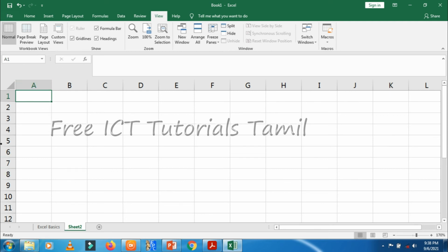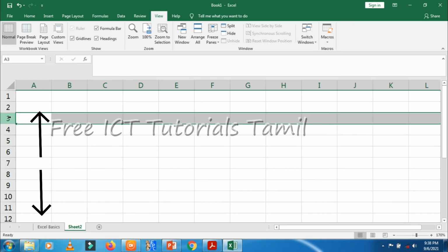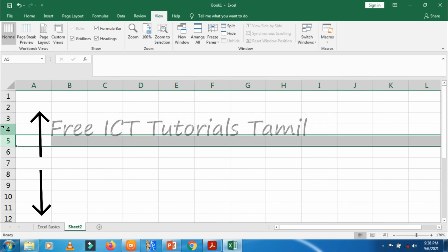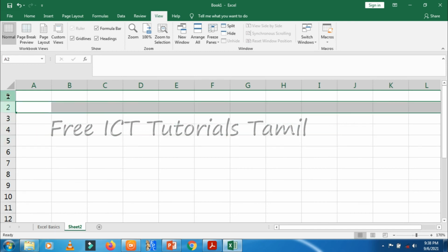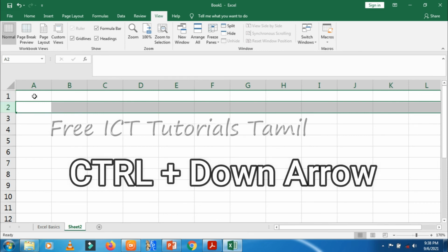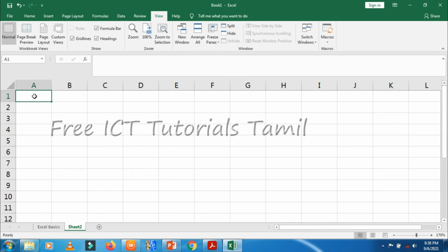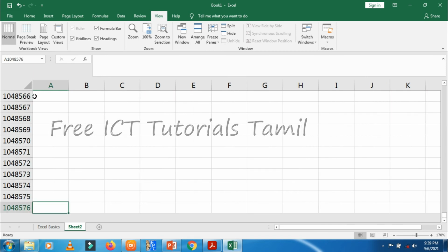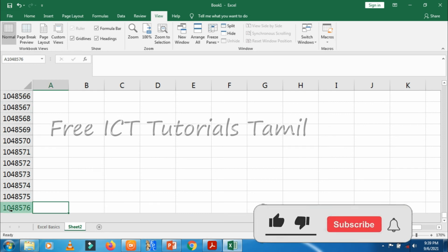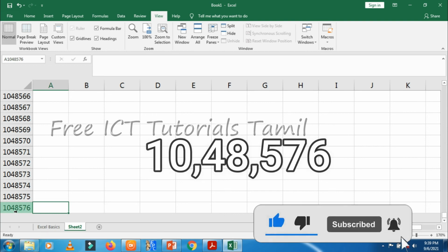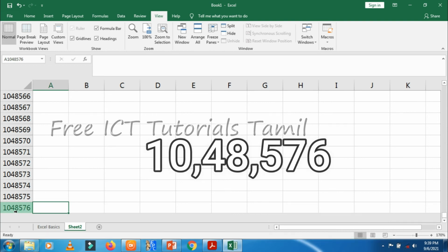Now look horizontally. Every horizontal component is called a row. Rows are named by using numbers, serial numbers. You can press the Control key and down arrow key, Control plus down arrow. You can see the last row of this worksheet. The last row is 10,48,576.